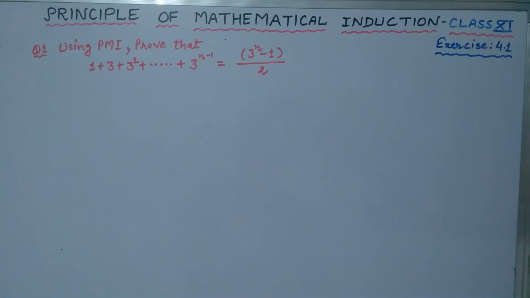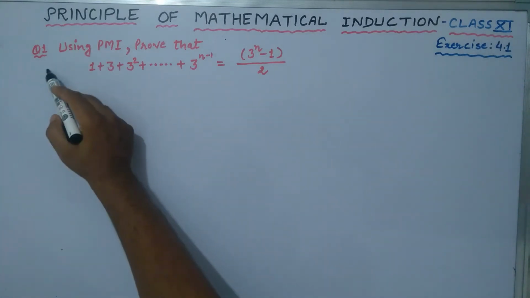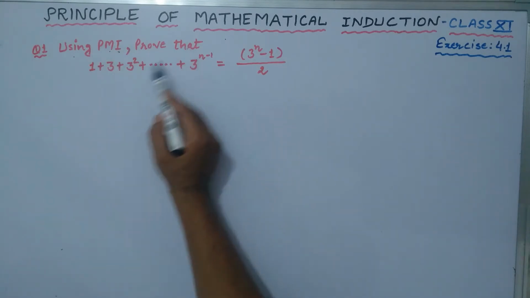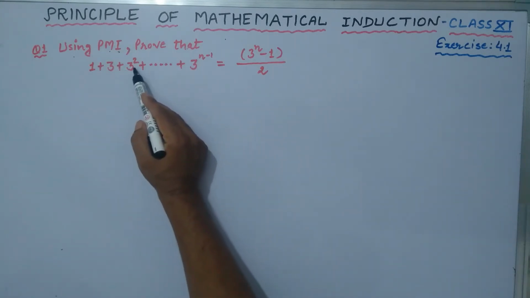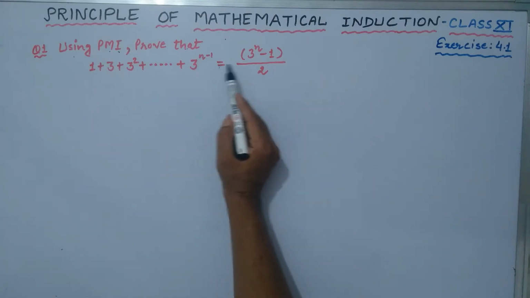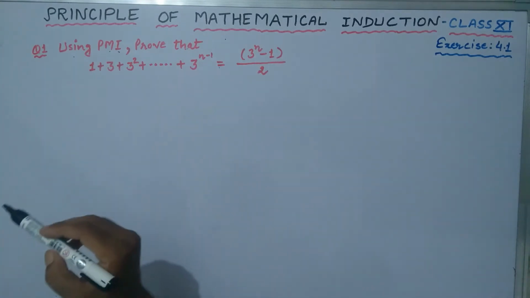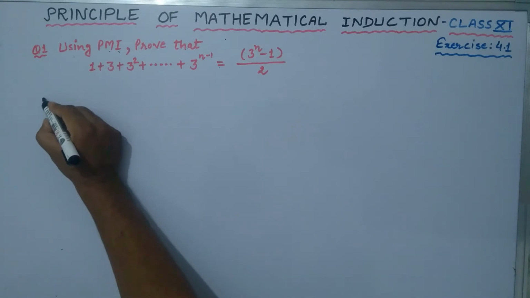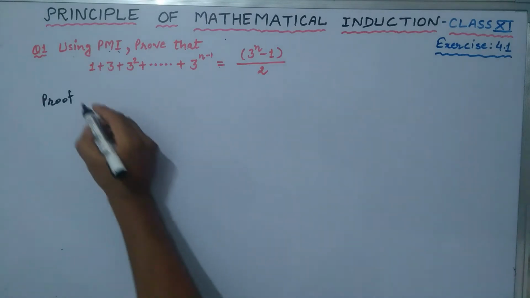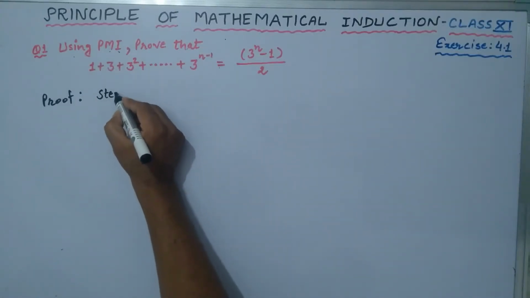Now how to solve the questions of exercise 4.1, class 11. The very first question is: using the principle of mathematical induction, prove that 1 plus 3 plus 3 square plus so on up to 3 raised to the power n minus 1 is equal to (3 raised to the power n minus 1) upon 2. So how to prove it? Number 1, the very first step is step 1.